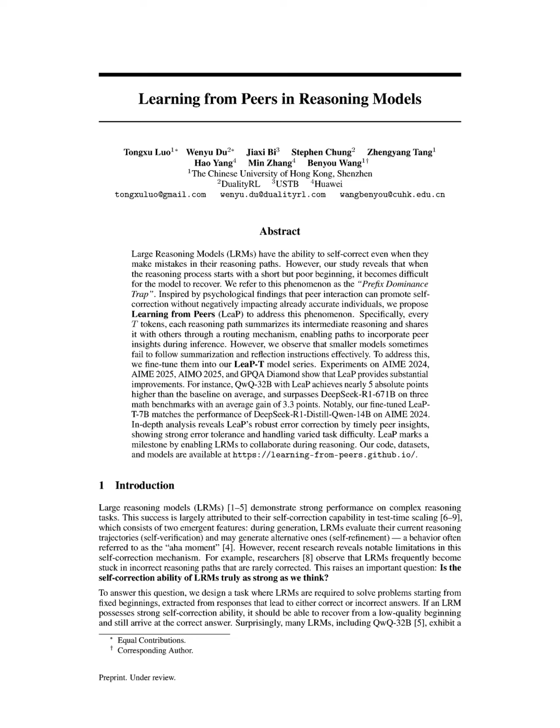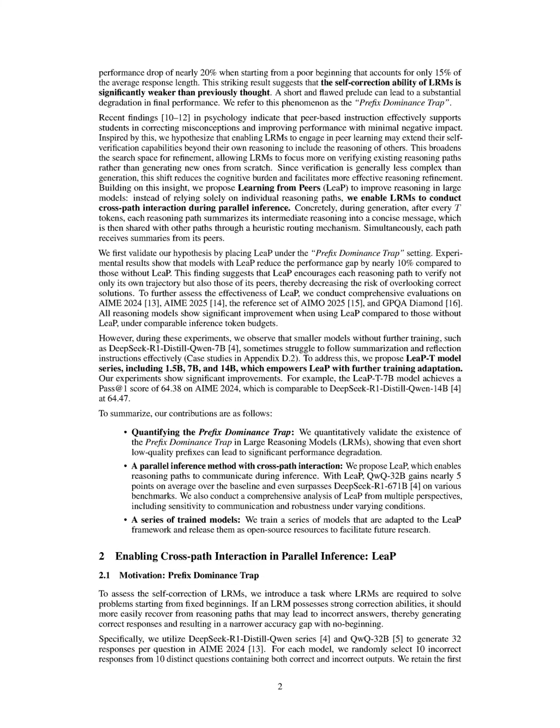This issue highlights the limitations of LRM's self-correction mechanisms, which often fail to recover from incorrect reasoning trajectories. By enabling cross-path interaction during parallel inference, LEAP allows LRMs to engage in peer learning, thereby broadening their self-verification capabilities beyond their individual reasoning paths.